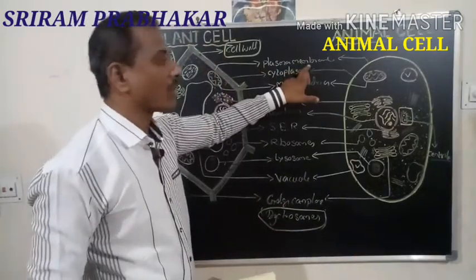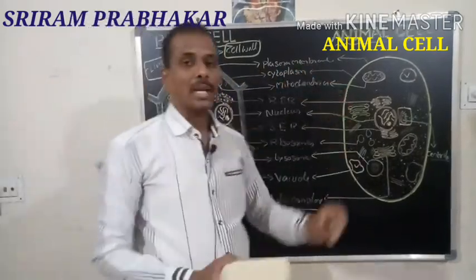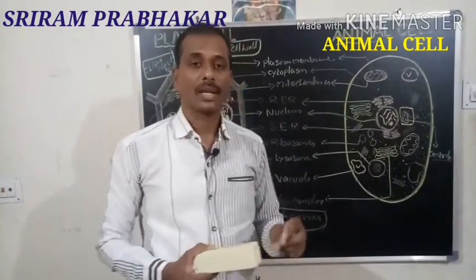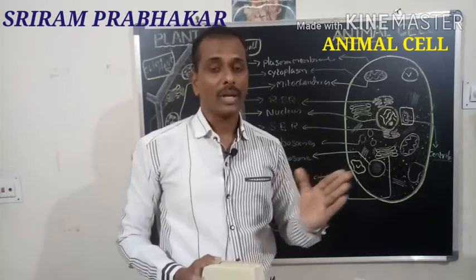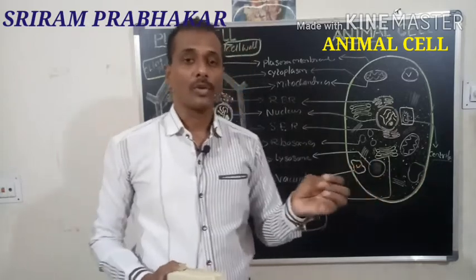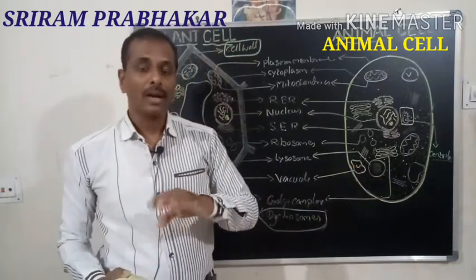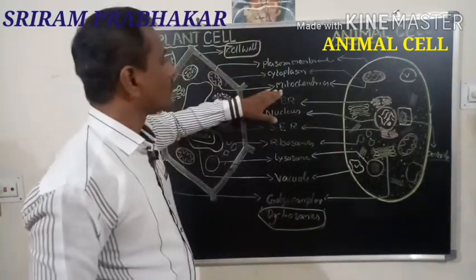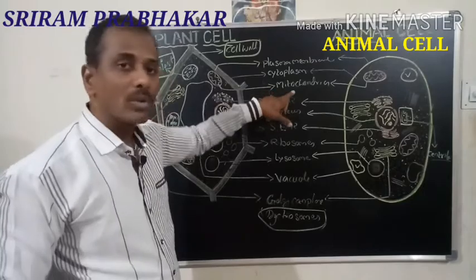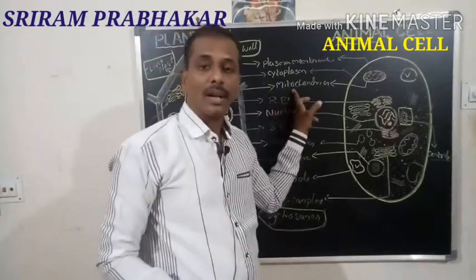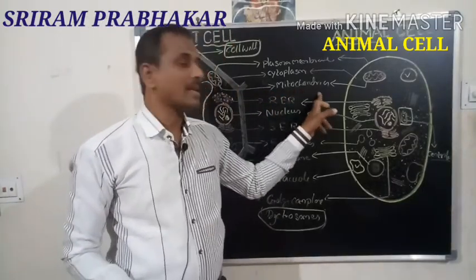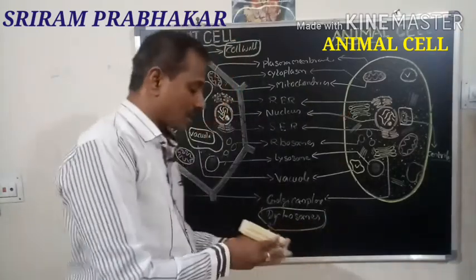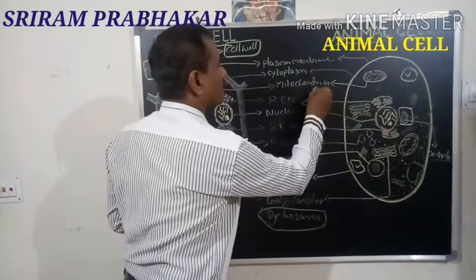Second one is plasma membrane. In the animal cell, plasma membrane is a protective layer and also it acts as a semi-permeable membrane. It can transport the useful material into the cell and waste material out of the cell. Then next, another part is mitochondria. This is another cell organelle which is called the respiratory organ. It helps in the synthesis of ATP.